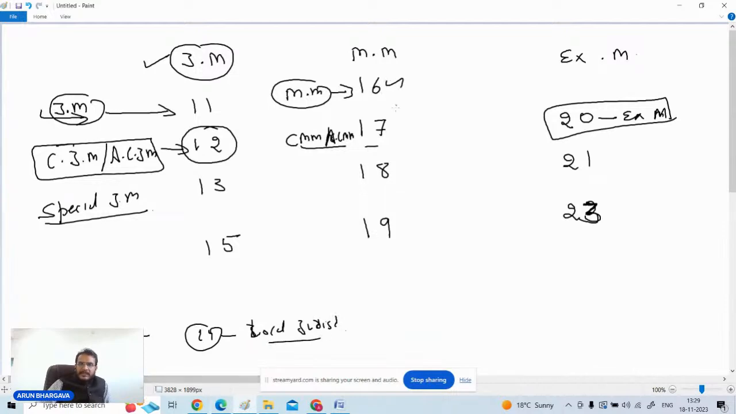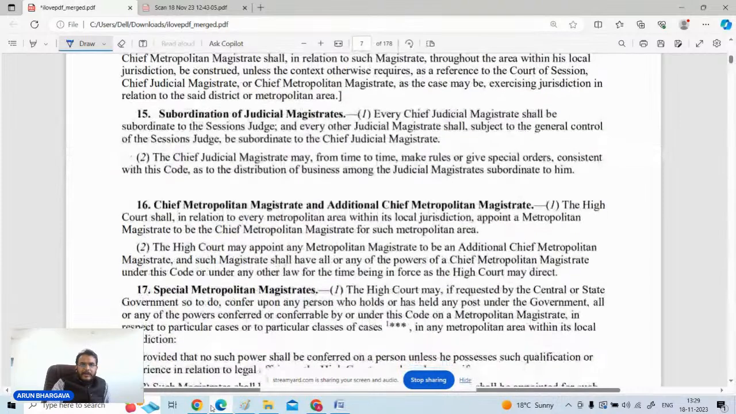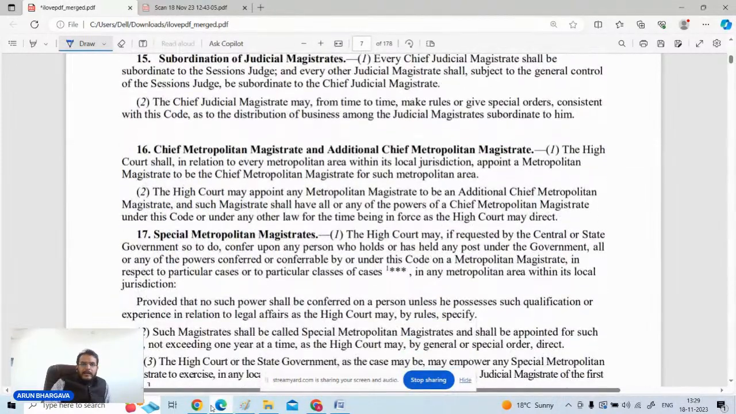Similarly from 16, 17, 18, 19 what you are getting, just see the bare act. In section number 16 it is chief metropolitan magistrate. In section number 17 it is special metropolitan magistrates.